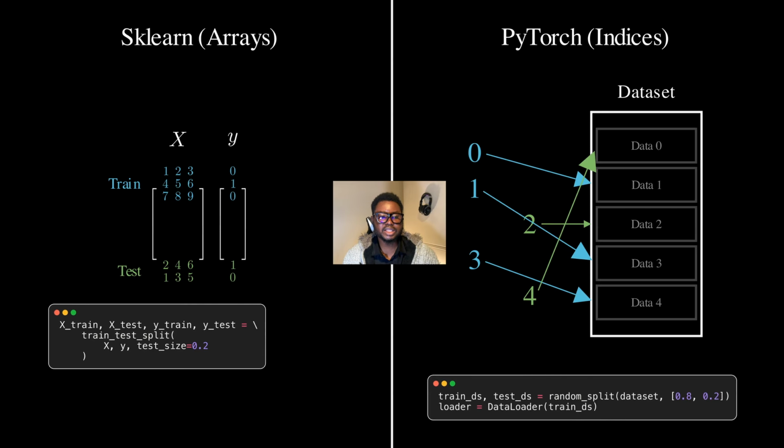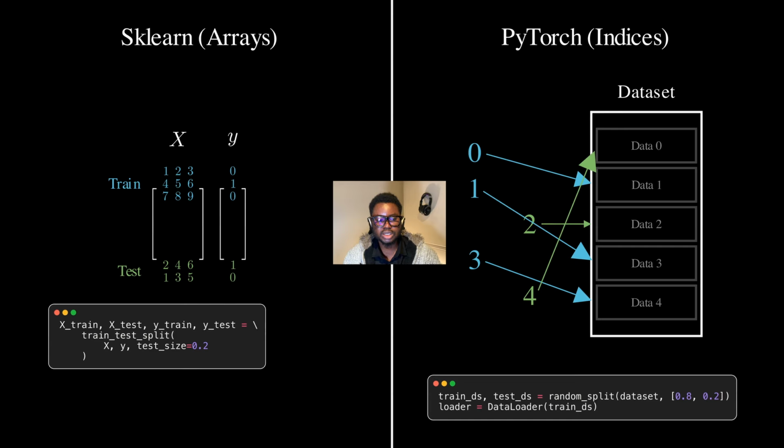On the right, we have a dataset object. This is an abstraction. It could be images on disk, text in a database, or arrays in memory. The key is that we don't load everything at once. Instead of splitting the data, we split the indices.